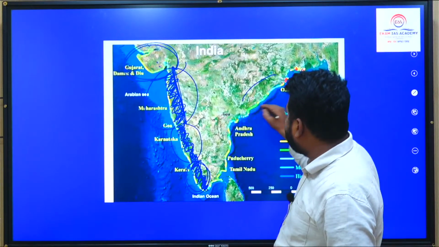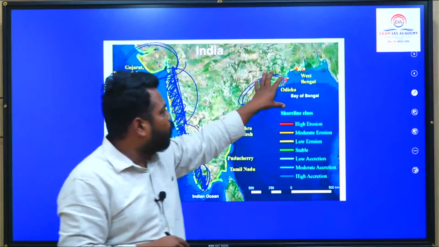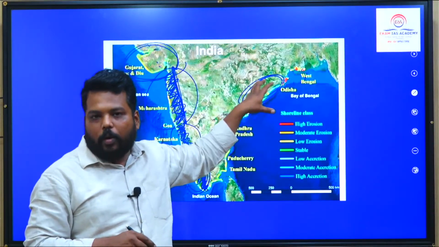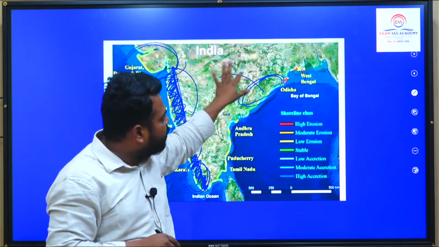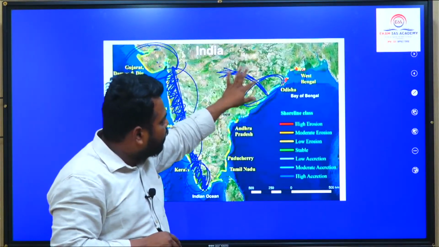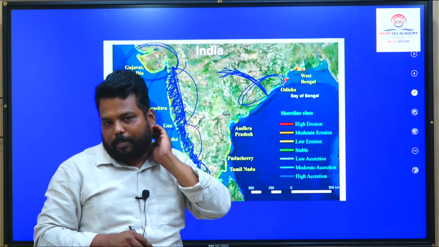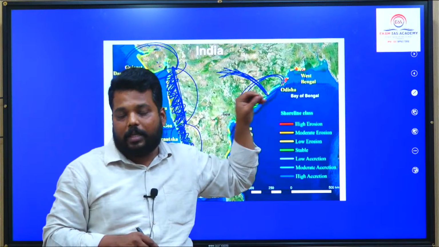And on this particular side, if you look, the Odisha coast is also called the Utkal coast. Along this Utkal coast, the Mahanadi river creates a delta. And along one of the deltaic banks, the river banks itself, the Puri Jagannath temple is located. So the Puri Jagannath temple is on the Mahanadi basin.